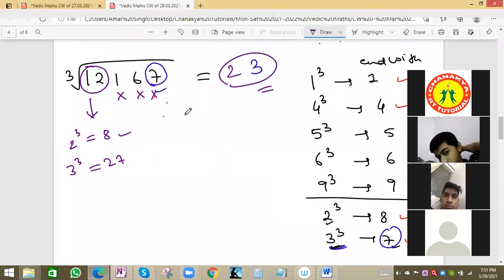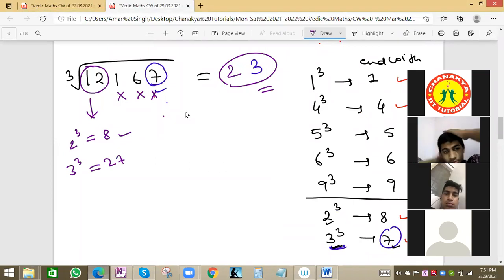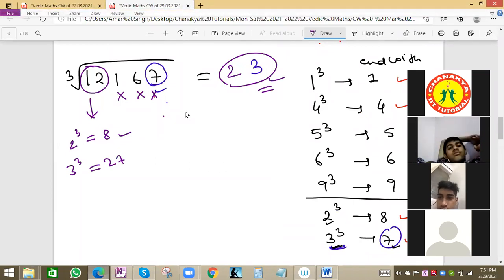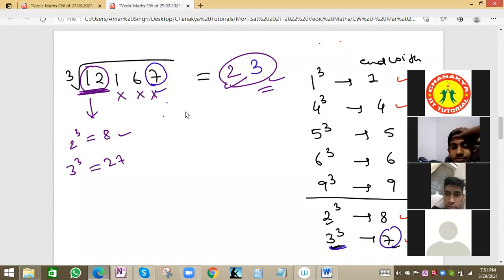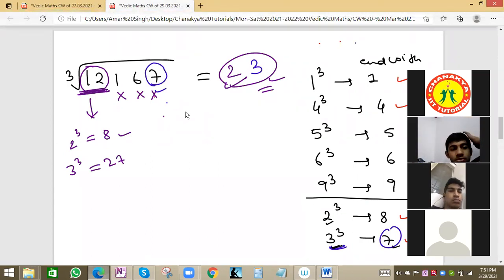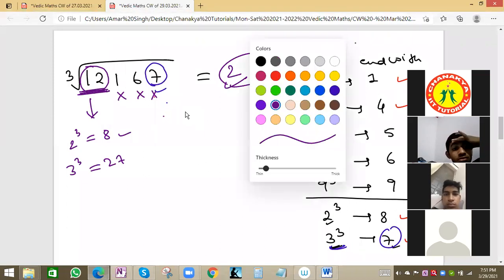So this is a 2-step method. First we see the last one's place value 7, then 3 will come. In the cube we have 7, so the cube root has 3. The number will end with 3, and we ignore the last 3 digits. We take only the first 2 digits, 12. Cube of that number will be 12 or less than 12. That is only 2, because 3 cube is 27, more than 12. So we will not take 3. 23 is the value. Let us consider this the first question.